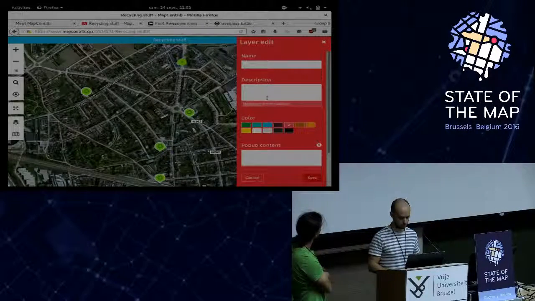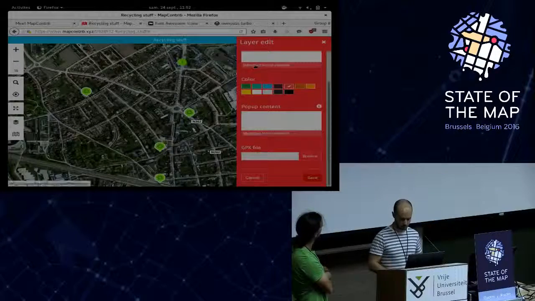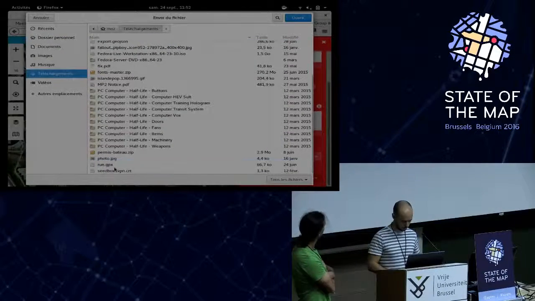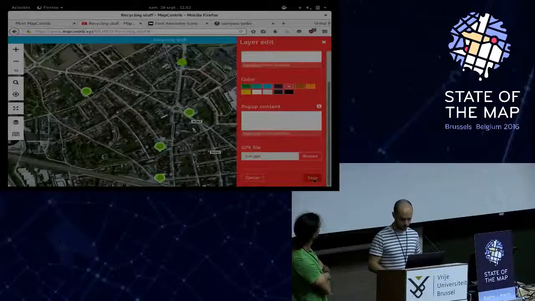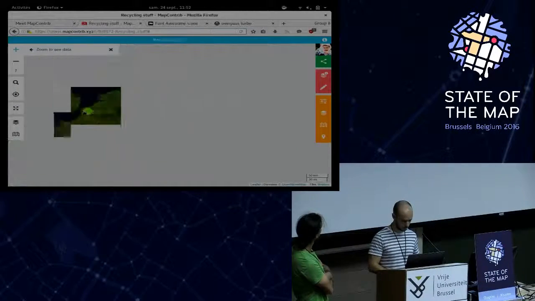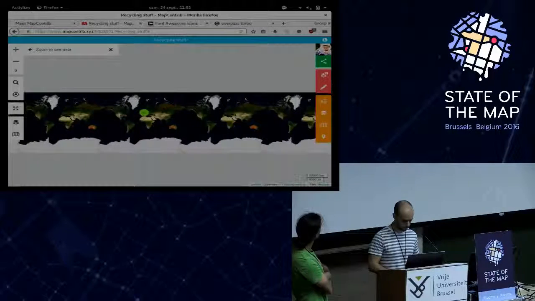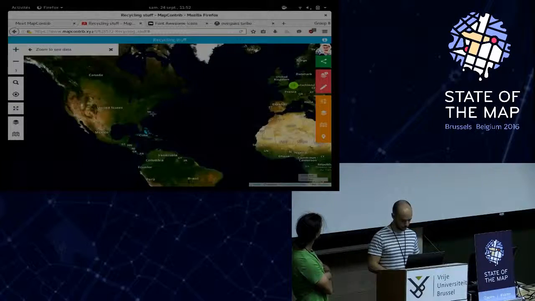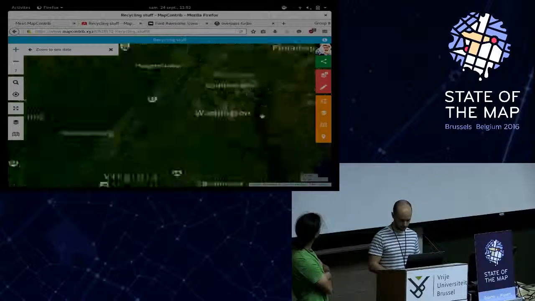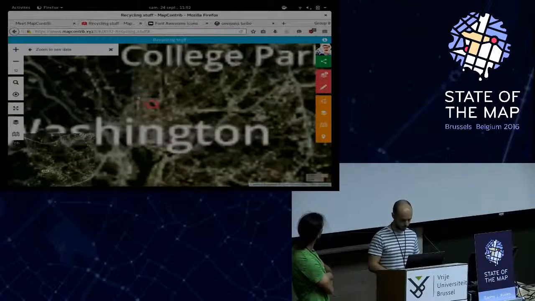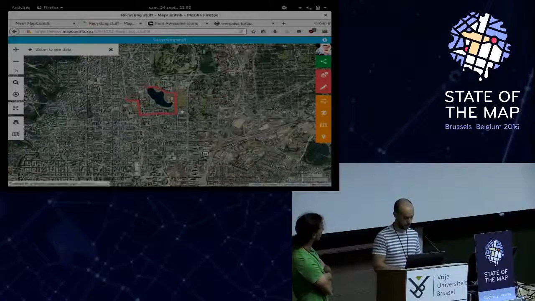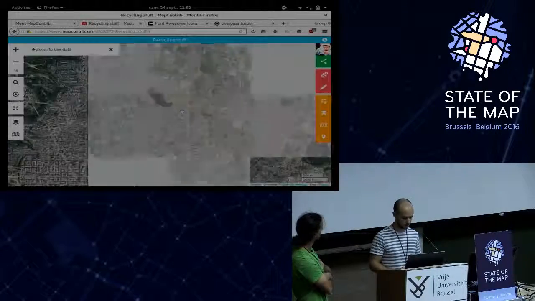So you can set a GPX layer, browse. And it will be displayed instantly here. This data is not sent to the server. If I refresh the theme, it's gone.